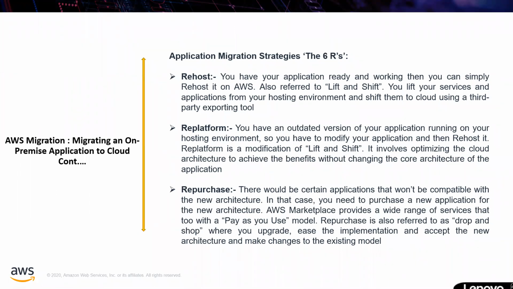Okay, this also, re-platform, is a modification of lift and shift. It involves optimizing the cloud architecture to achieve the benefits without changing the core architecture of the application. Your application software may be changed, but your core architecture will not change. For example, you are running your application in Visual Studio 2007, but you want to upgrade your application to Visual Studio 2019. In that case, you can re-platform your application.